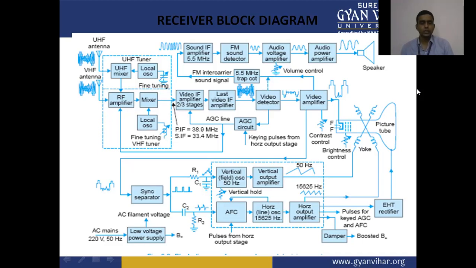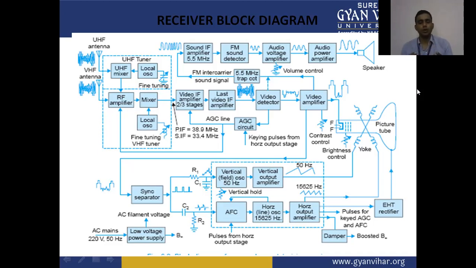In the sound system, the FM intercarrier sound signal and a 5.5 megahertz trap circuit are used to extract the sound signal from the video detector. Then we have a sound IF amplifier.